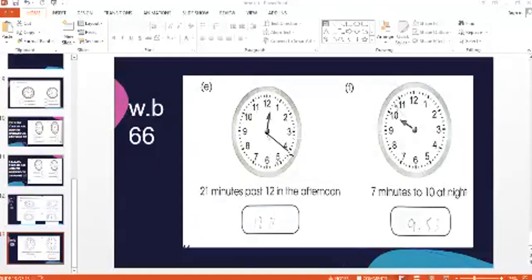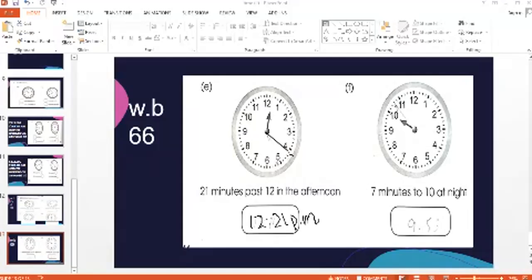This is the concept of past, so you are not going to change the numbers; they will be the same. So you will mention over here 12:21. Afternoon is the time, so you will mention PM. This is exactly the time that we have, almost the last period. Okay, now move on to our part F, boys.